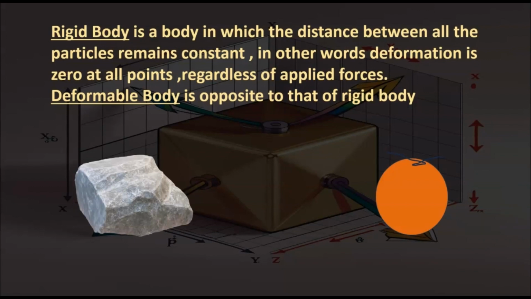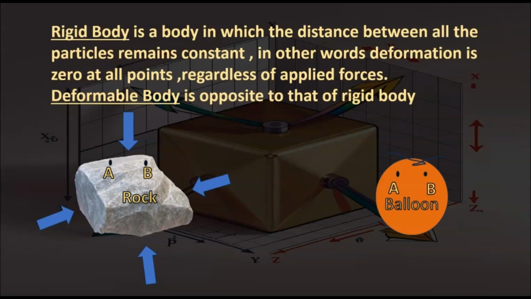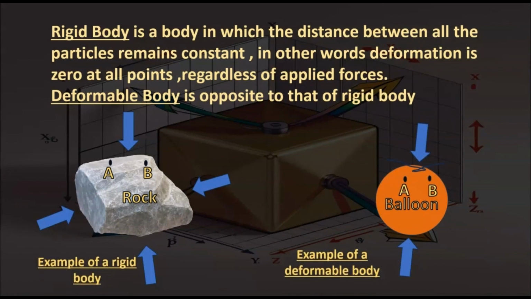Let's consider two examples. One is a rock, the other is a balloon. If you take two points A and B on the rock and apply forces in all directions on the rock, there will be no change in the distance between A and B. Now let's look at the balloon on the right. There are two points A and B marked on the balloon, and when force is applied, the balloon compresses and the distance between points A and B reduces. That means the rock is an example of a rigid body. That's why there is no change in the positions of points A and B, but the balloon is a deformable body.